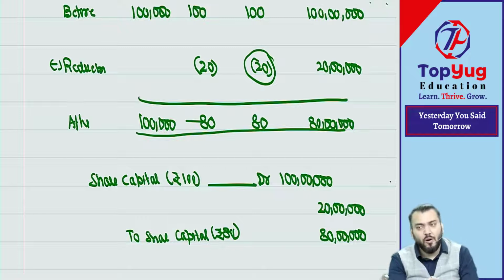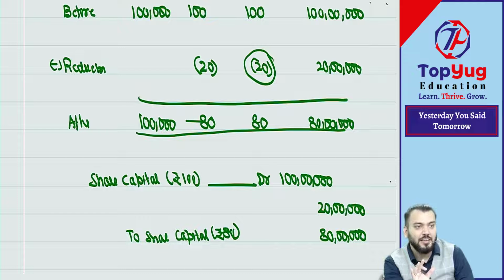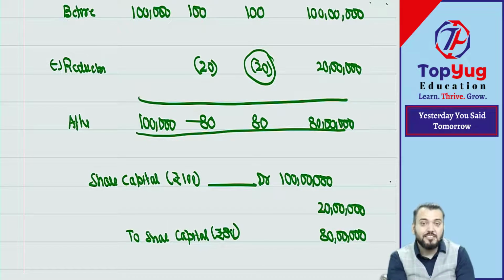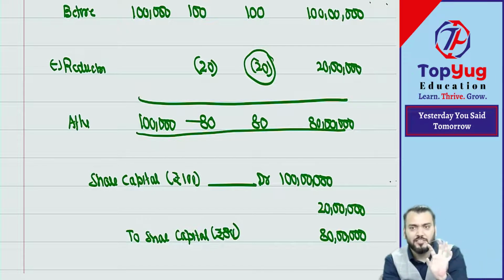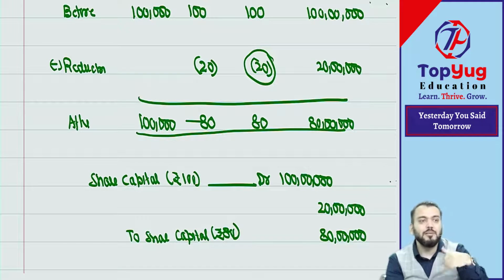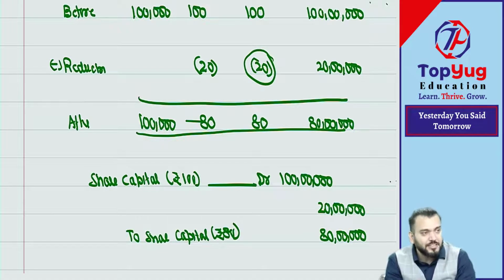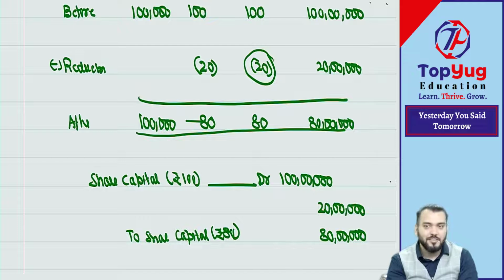In this chapter, all gain and all loss will be transferred to a special account known as the capital reduction account. Means in this chapter we will not apply any accounting standard. Any gain, any loss under an internal reconstruction scheme will be transferred to which account? Capital reduction account. Simple. Correct?